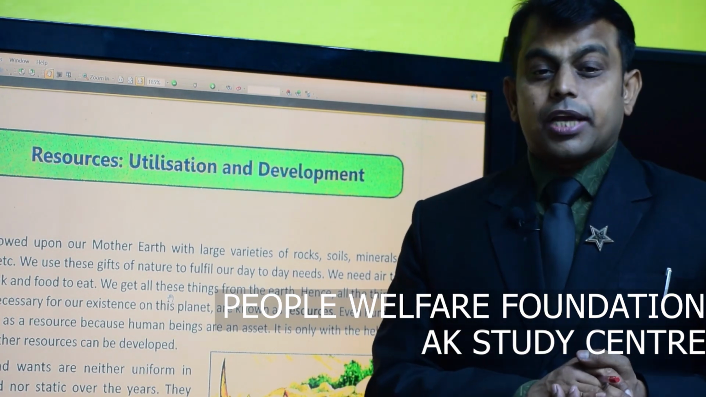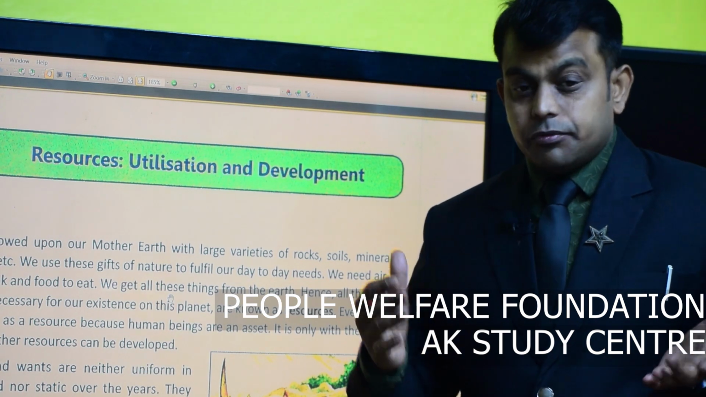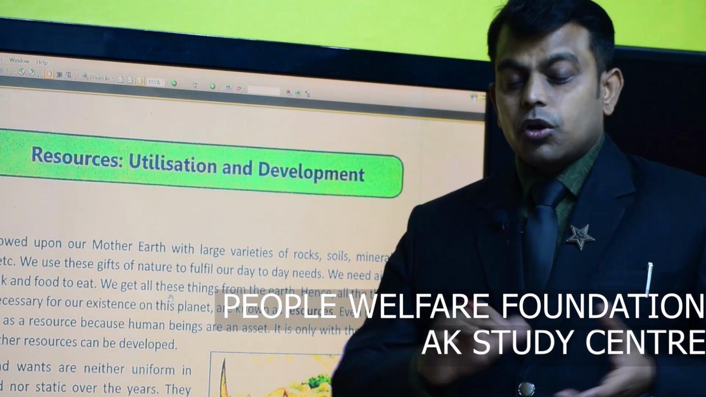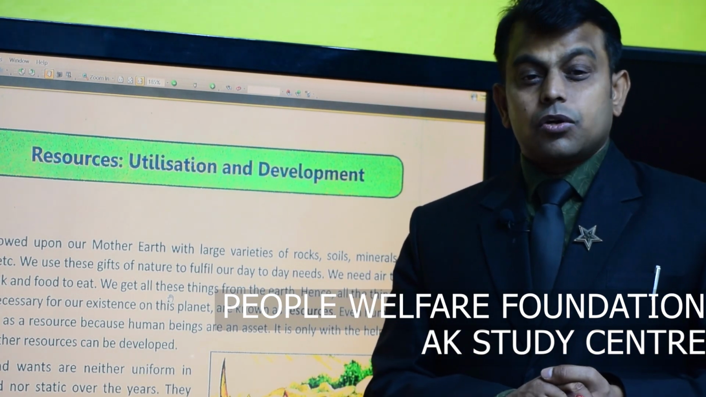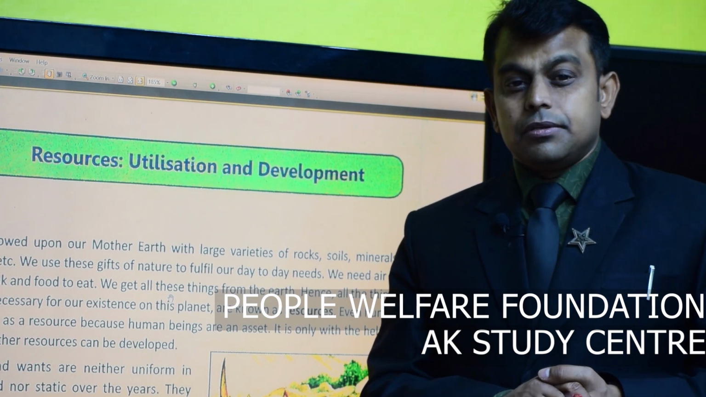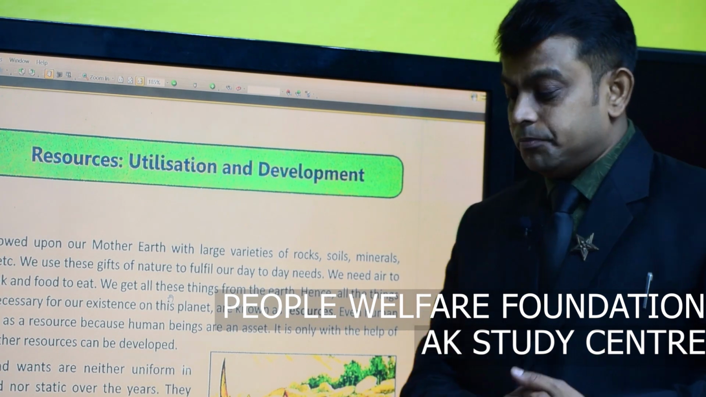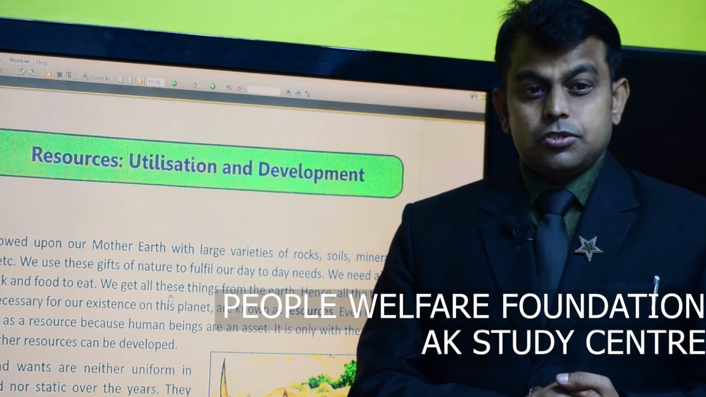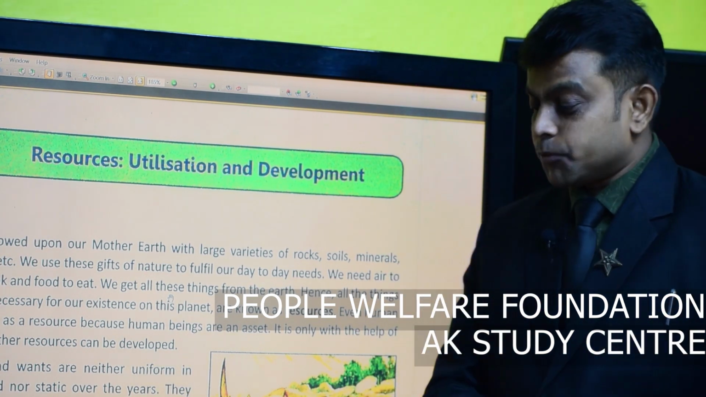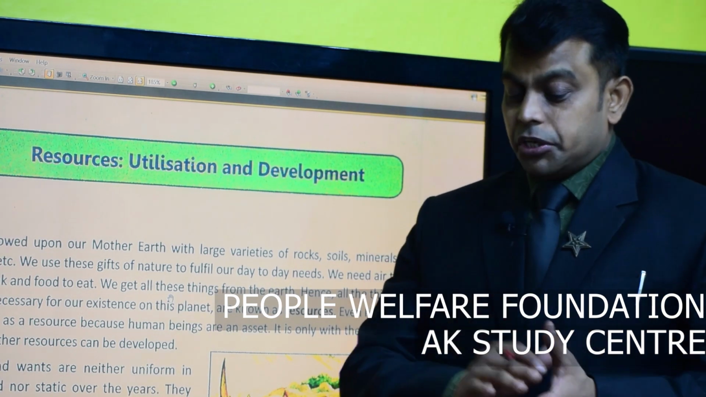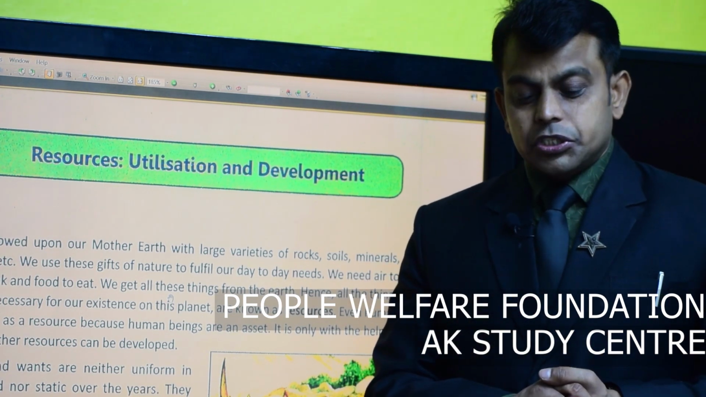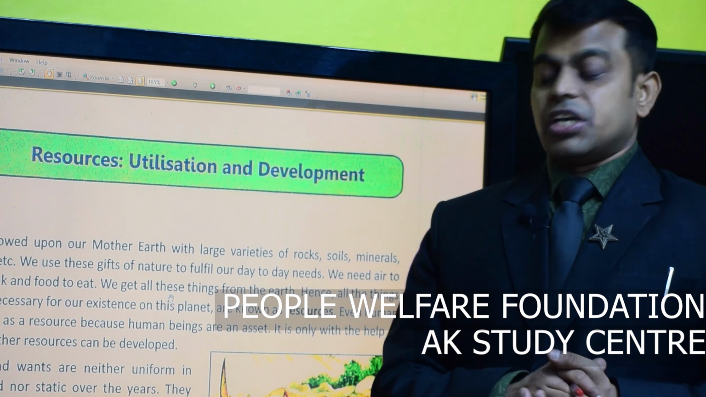Population demands different types of food articles, and there is scarcity of food, water, and land all over the world. On account of that, crime is increasing, as people fight over these resources. So resource management is the most important thing. So there is a concept of sustainable development.